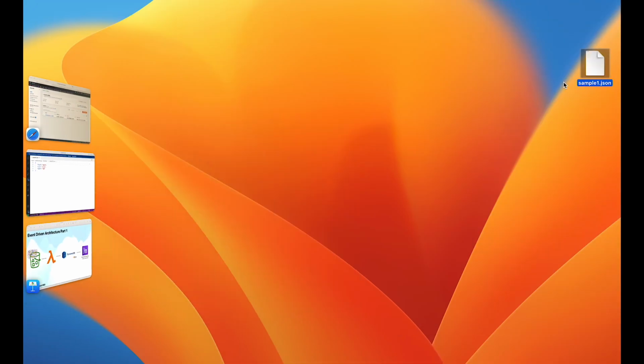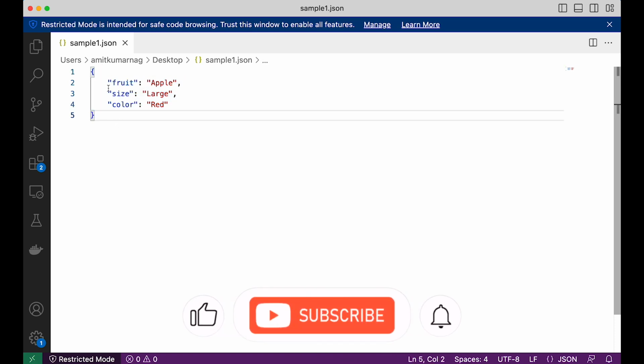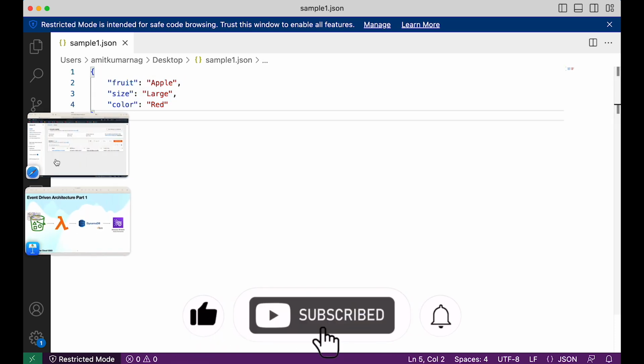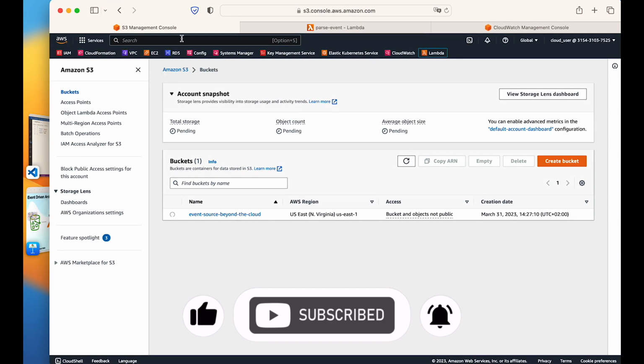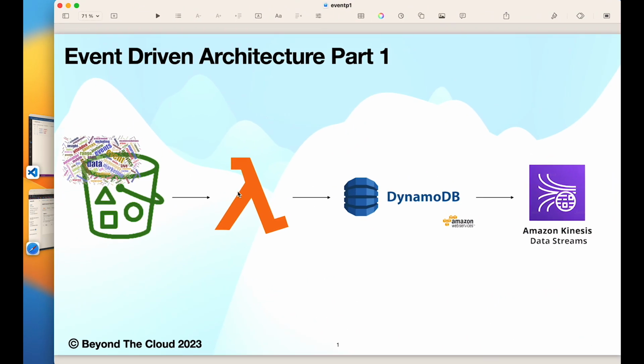So in my desktop, I have a JSON file, and the JSON file I have is this one. In this JSON file, this is very simple one where we have a fruit called apple, size, the apple size is large, and color of the apple is red. So this is a very simple JSON file. So this we will upload to S3. This is an event. So whenever we will upload this file to S3, this is a put object event, and that put object event should call our Lambda function. So that we need to configure now.